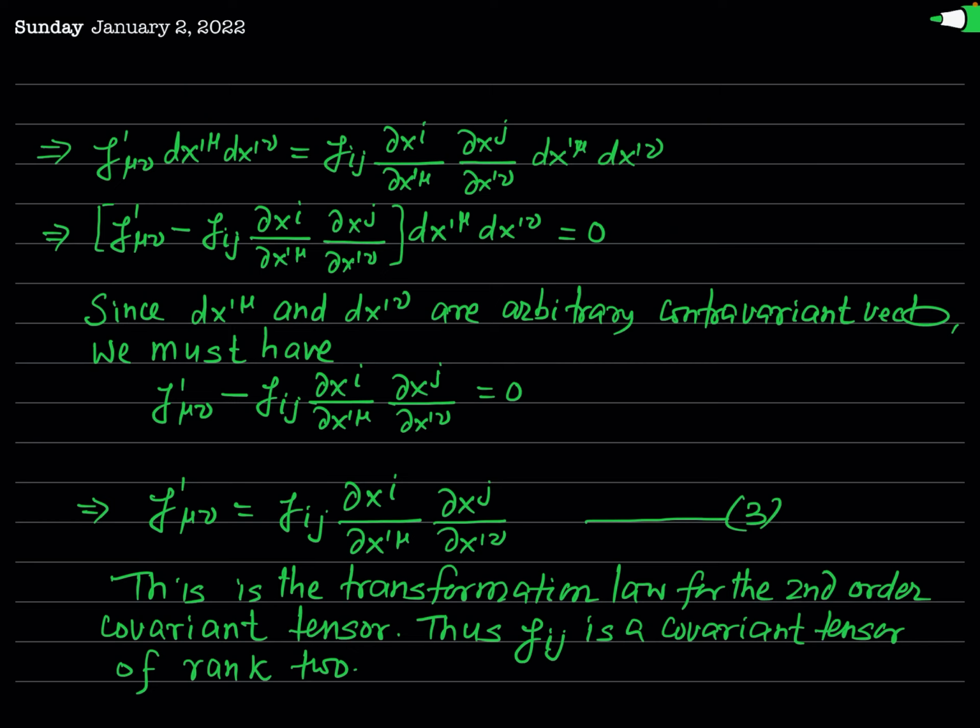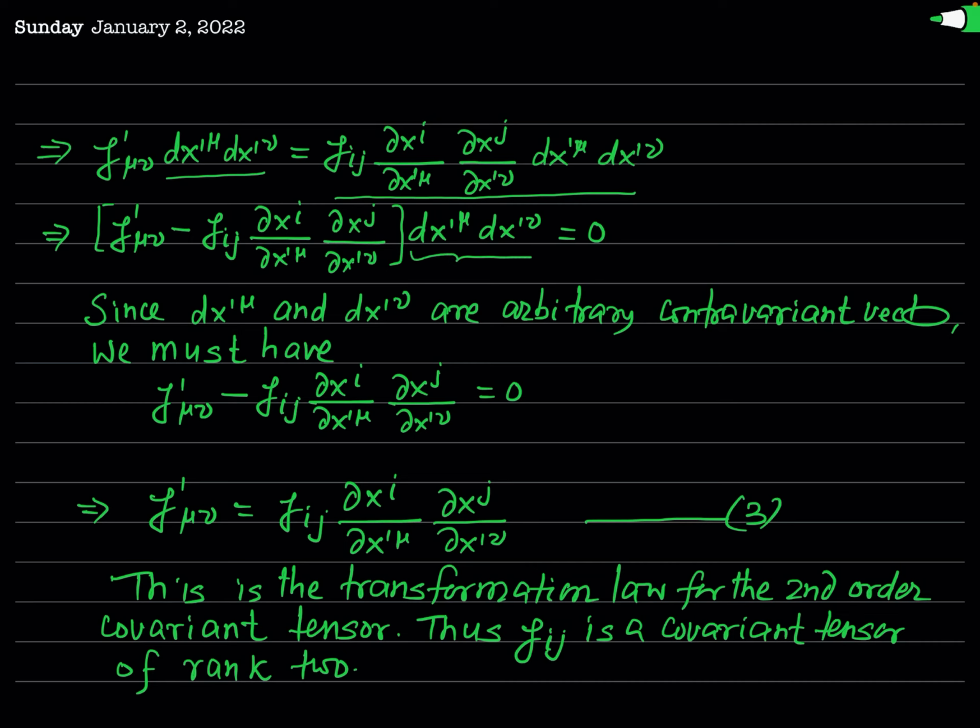You can rearrange the terms and write the RHS in this manner, as you can see here. Now let us bring the term in RHS to LHS. You can see dx prime mu times dx prime nu is a common factor.